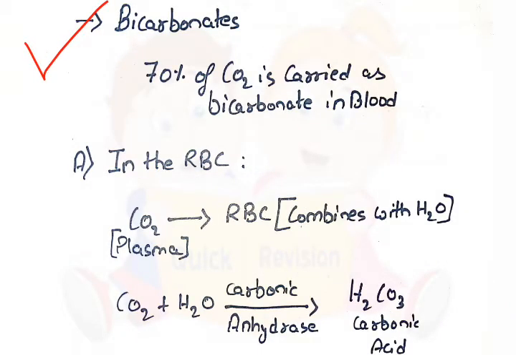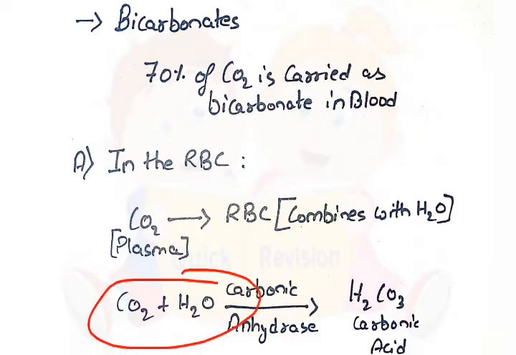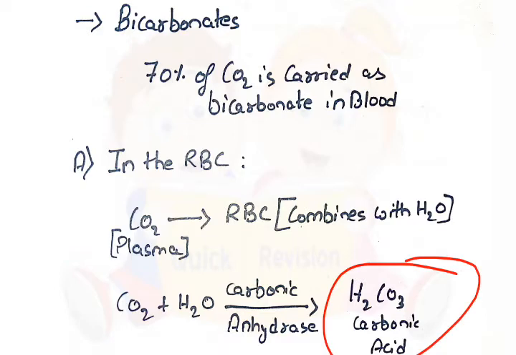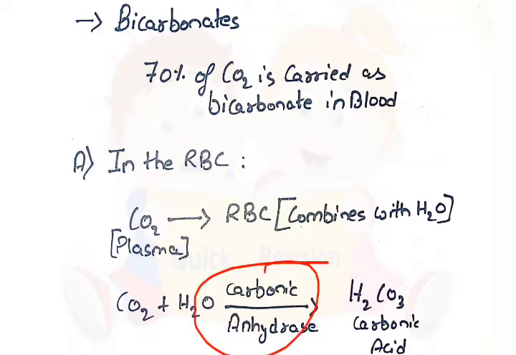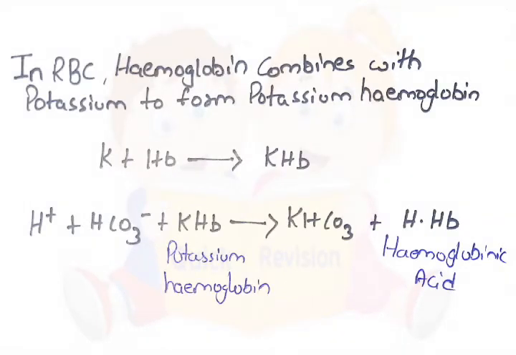Now second is bicarbonates. 70% of CO2 is carried as bicarbonate in blood. In this, first in the RBC, CO2 combines with H2O to give carbonic acid, that is H2CO3, by enzyme carbonic anhydrase. In RBC, hemoglobin combines with potassium to give potassium hemoglobin. This H2CO3 is from previous reaction. It combines with potassium hemoglobin to give potassium bicarbonate and hemoglobinic acid.